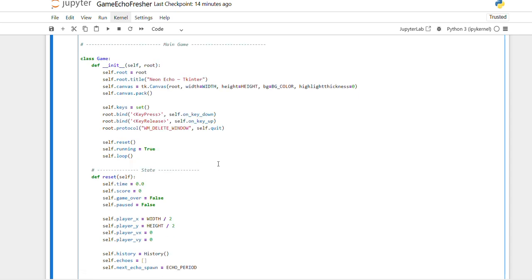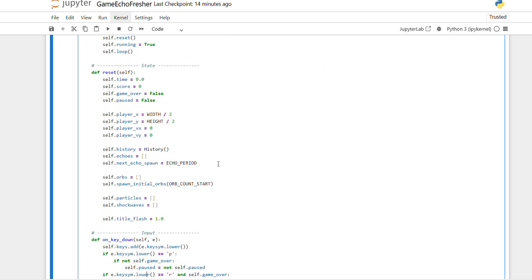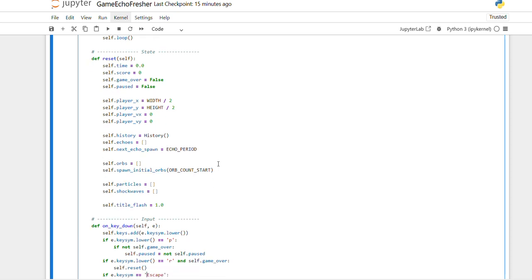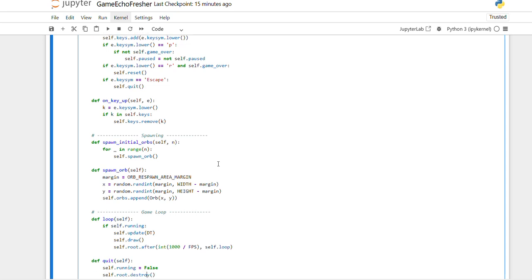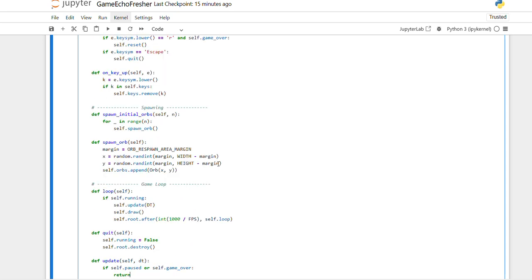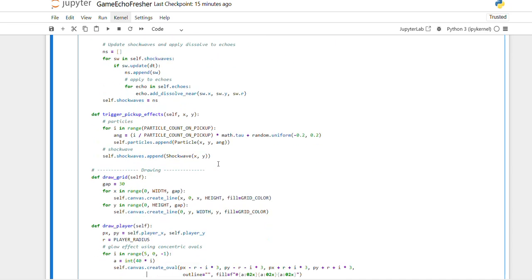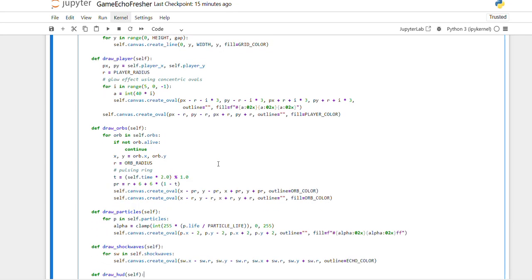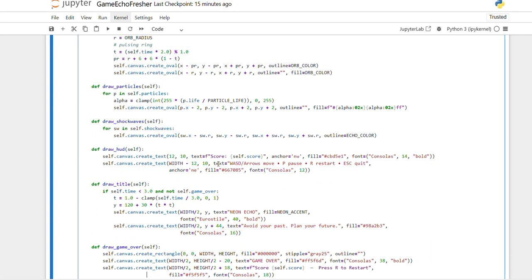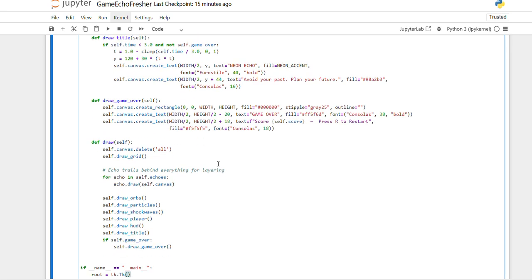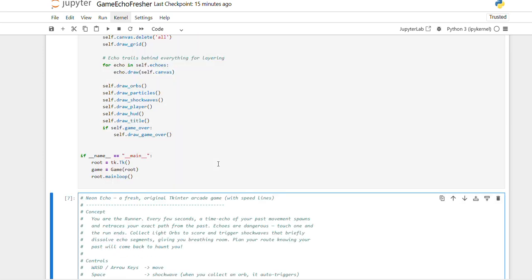Class orbs. There is a class main game. This is the main game, defined with a neon thick code, where the title is given, break is given, and a reset. If the game is over, then reset the game and restart the game. On key down, on key up. These key up and key down functions are moving the ball or echo. Swap orbits, loops, quit, update, draw player, draw particles, draw hub, draw game over, and draw. These are all the code.